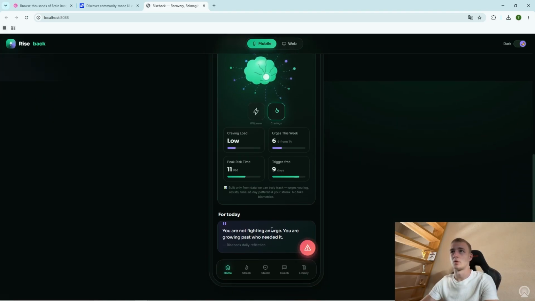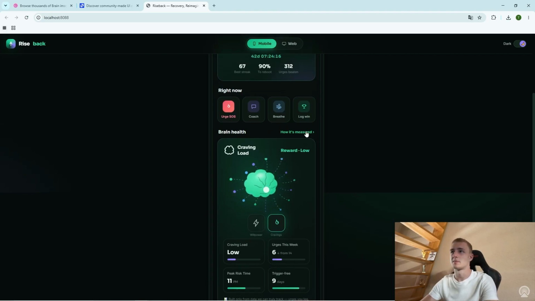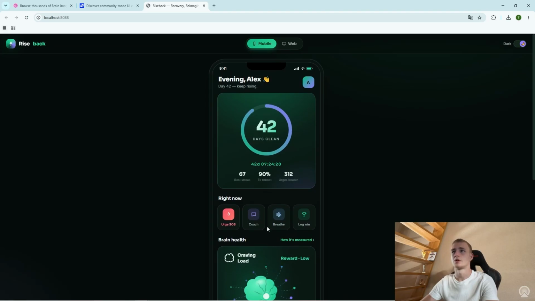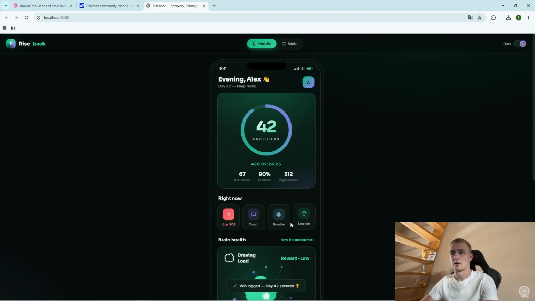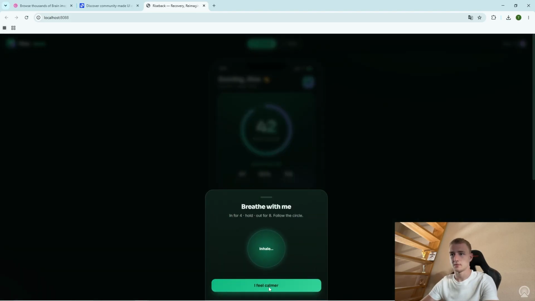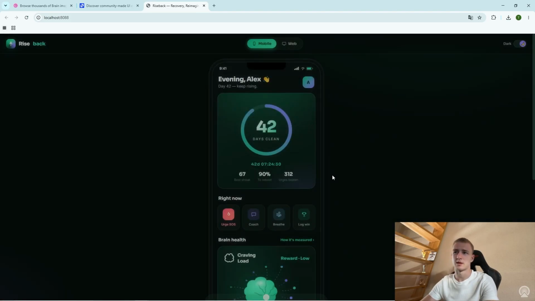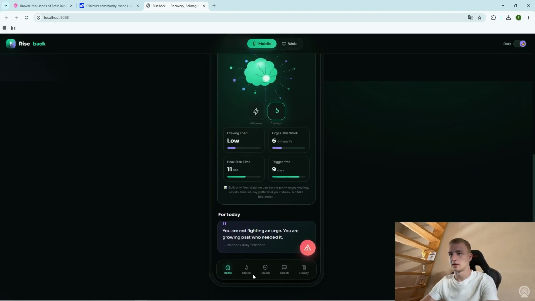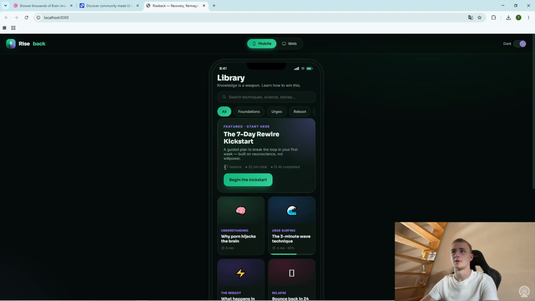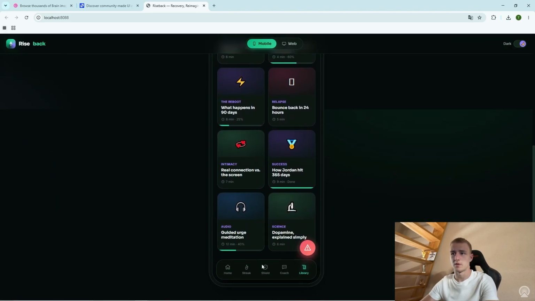And then we've got the quote here. This is all good. How it's measured, when you click on this, modeled from your logged urges, amazing. And other than that, I think nothing should change. Okay, breathe, log win. This is pretty interesting. I didn't even say that it should do this, but it did it. And then the library should be here. Yes, so we've got the library also integrated for our phone.